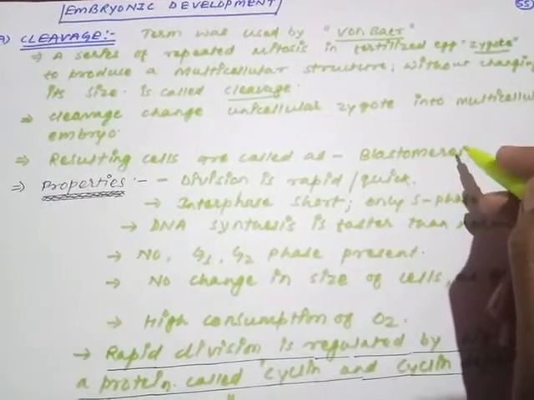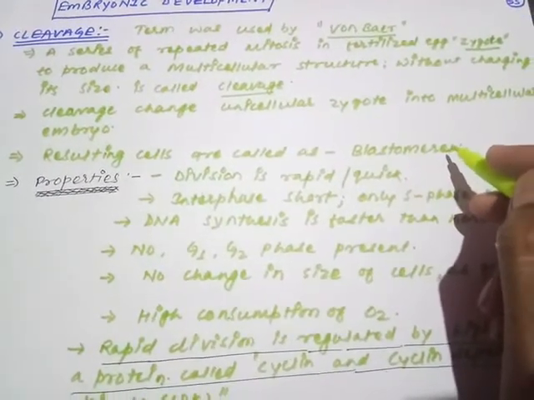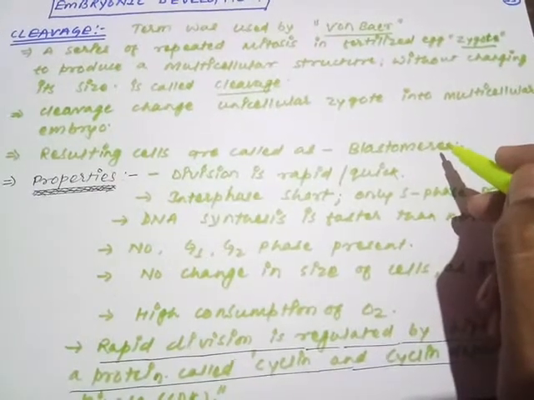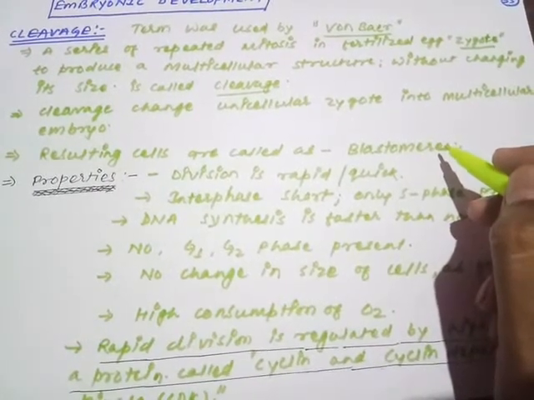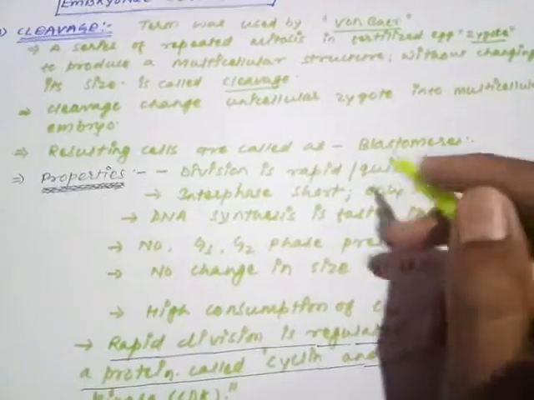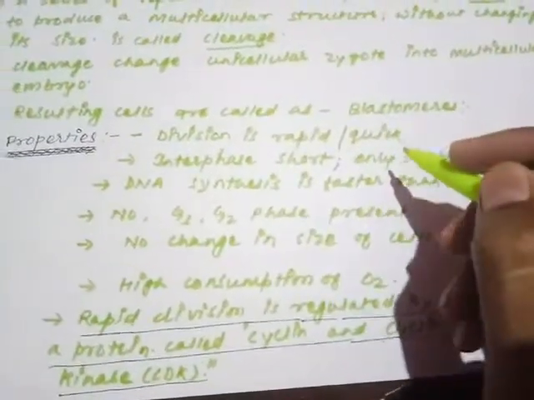Here the new cells formed are called blastomeres, as the zygote divides again and again with the help of mitotic division. We are just going to discuss some of the properties of the cleavage. What are those properties? Just think.